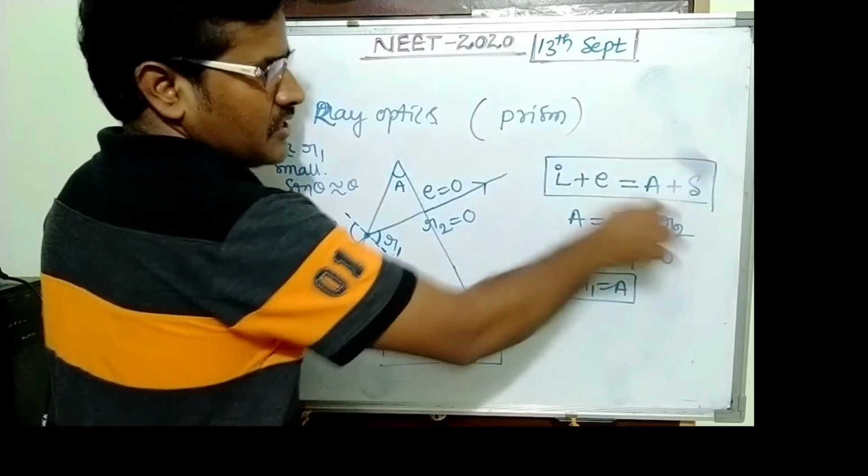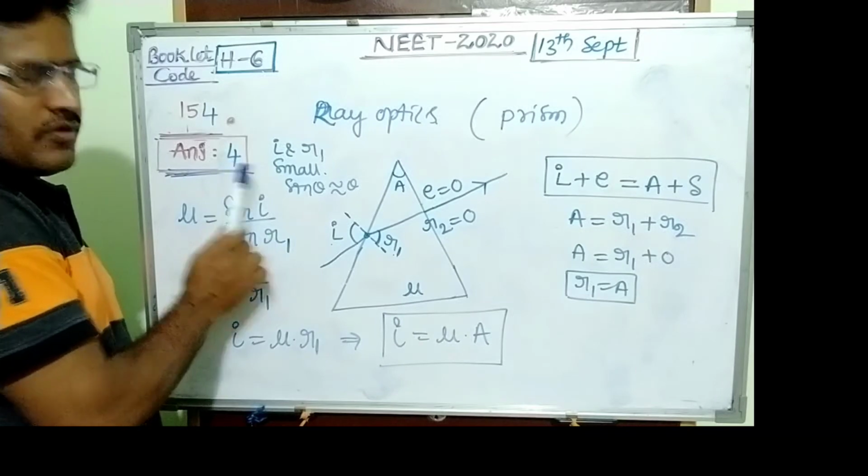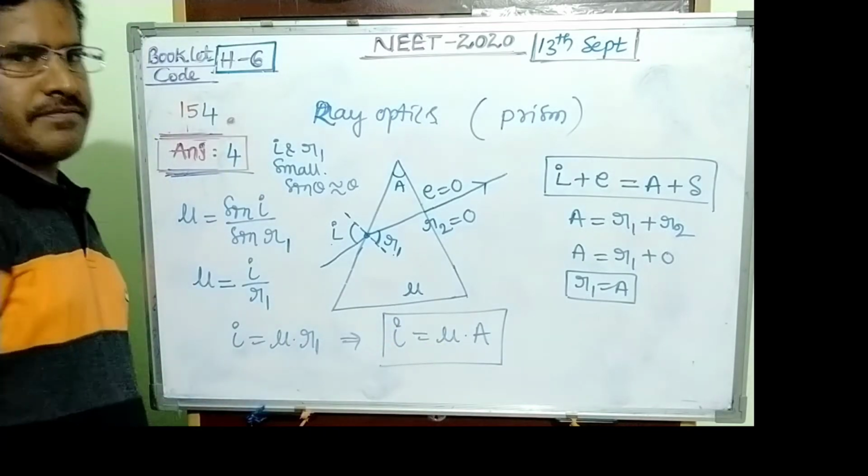No need of this relation, but the answer becomes 4. I equals mu into A.